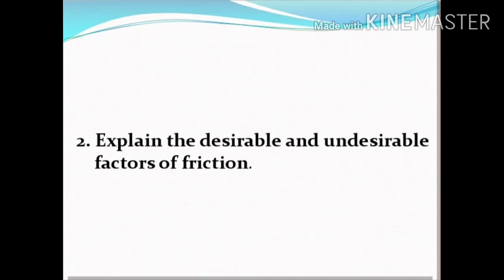Now, question number 2. Explain the desirable and undesirable factors of friction. So, first, desirable factors, that is advantages. Without friction, we cannot write, walk, and transmit energy from one place to the other. Now, undesirable factors, that is disadvantages.